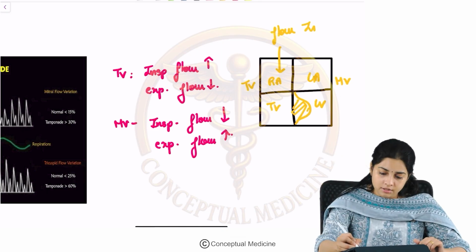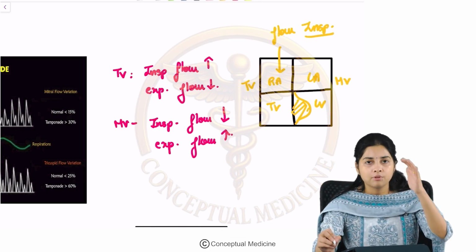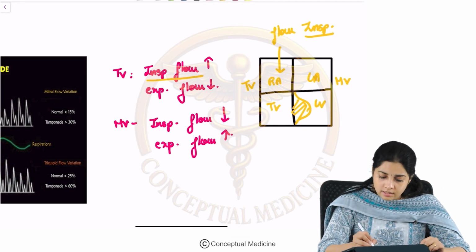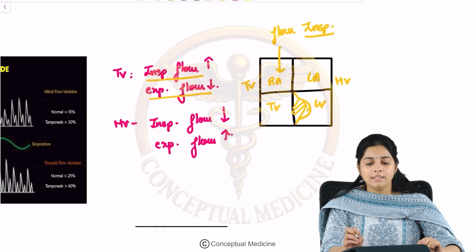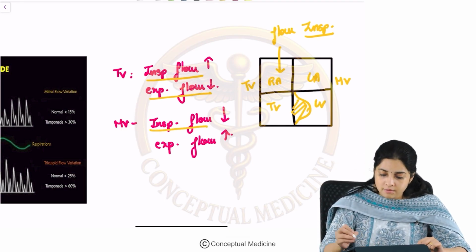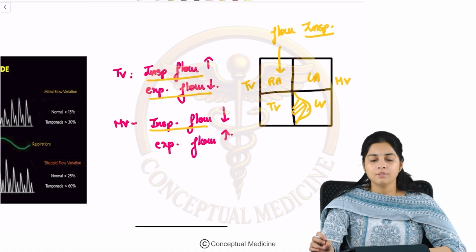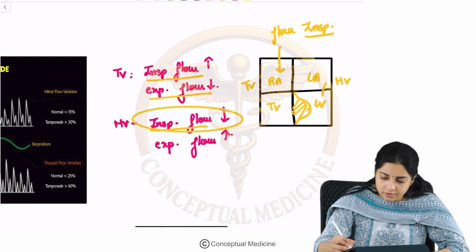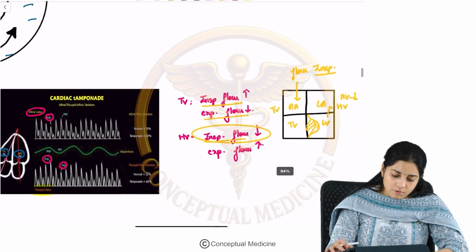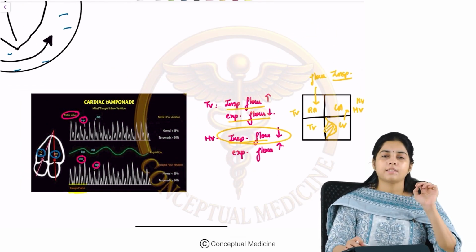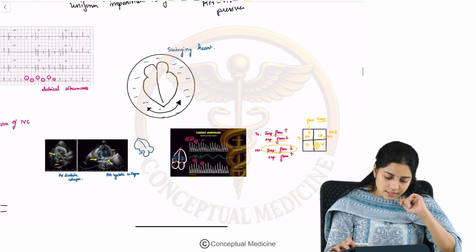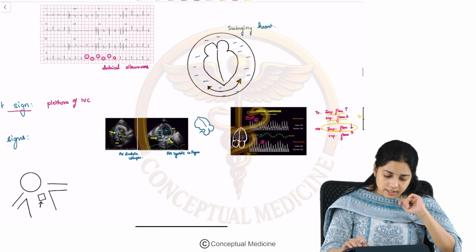During inspiration, there is increased flow across the right side. So, the inspiratory flow velocity increases and the expiratory flow velocity decreases. Now, because of the septal bulge to the LV, the inspiratory flow across the mitral valve will reduce, correct? So, this is what is seen in the echo, and this is another important sign which is seen in cardiac tamponade. Now we have looked at all the echo findings of cardiac tamponade.